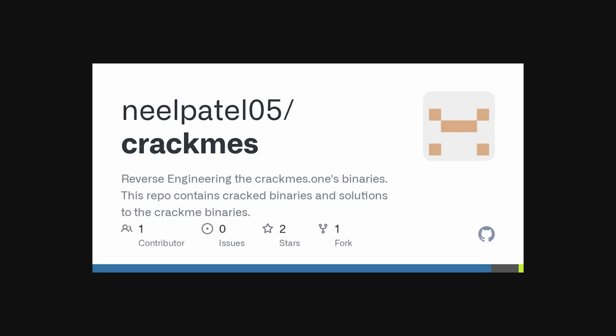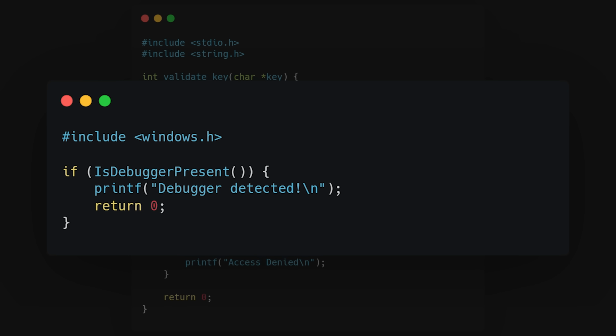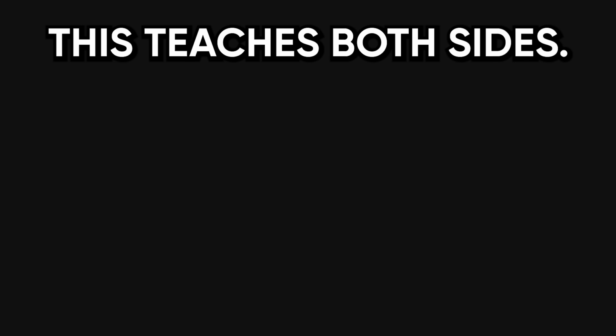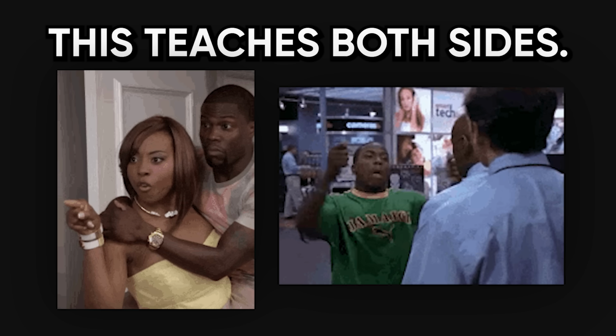Build your own CrackMes and keygens for practice. Write a simple C program that checks a license key. Compile it, then reverse engineer your own program to understand what the compiler did to your code. Add anti-debugging checks like IsDebuggerPresent or timing checks with RDTSC. Obfuscate strings with XOR encoding. Implement custom encryption for key validation, then try to crack your own creation. This teaches you both sides, how to protect code and how to break protections.